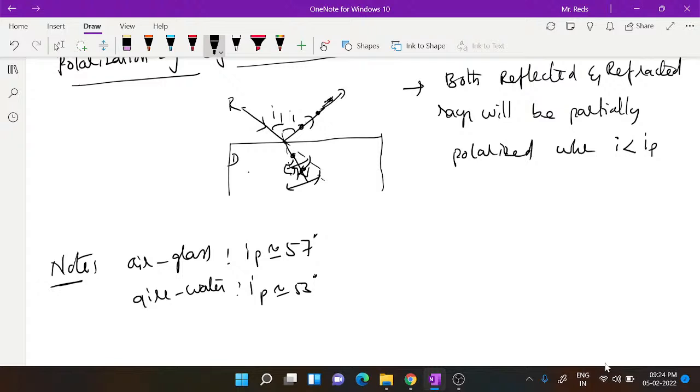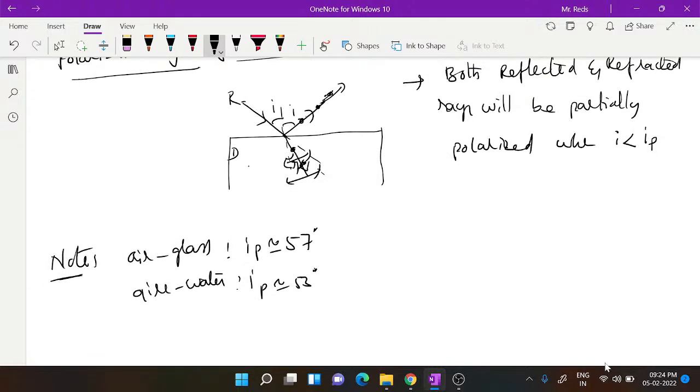From this we can get another observation, drawn by Brewster: at this particular angle, called the polarizing angle, it is also experimentally observed that reflected light and refracted light are perpendicular to one another. That is, the angle between them should be 90. The reflected light is completely polarized, and the angle between them is observed to be 90.